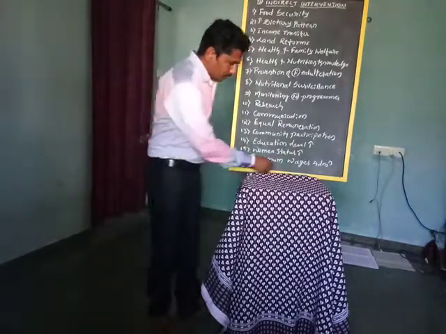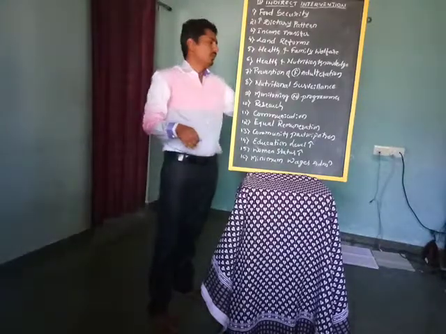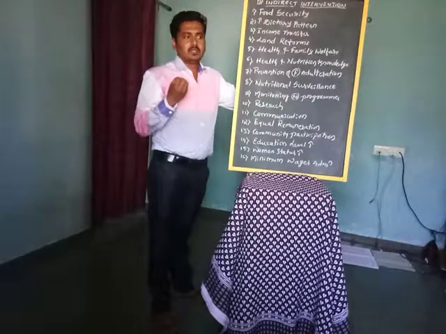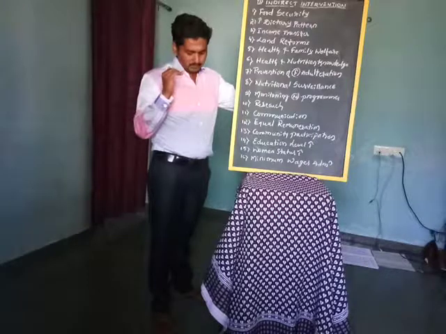And next one, minimum wages administration. Here Indian farmers are continuously growing several kinds of foodstuff, but they are not getting sufficient prices.